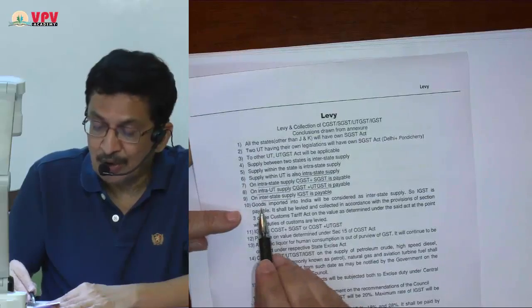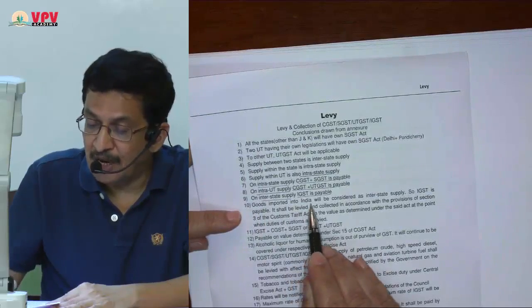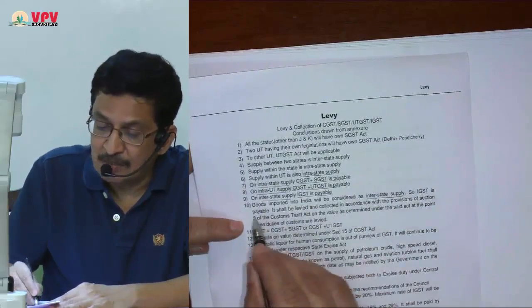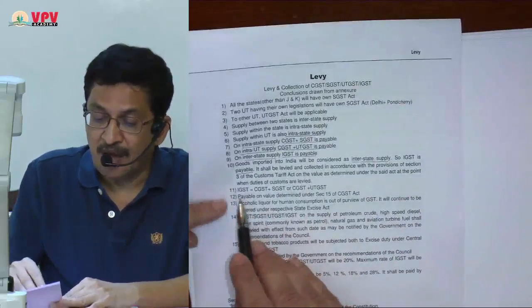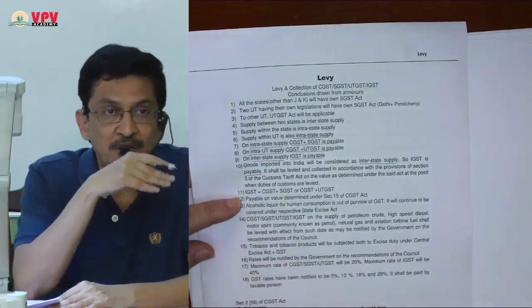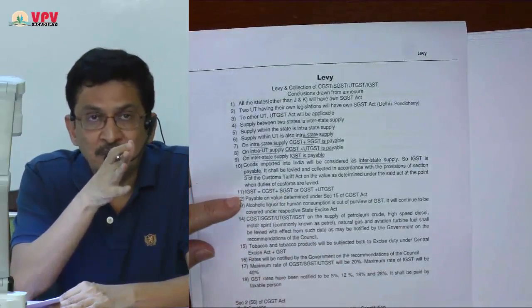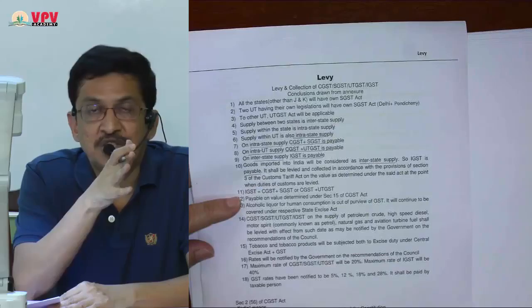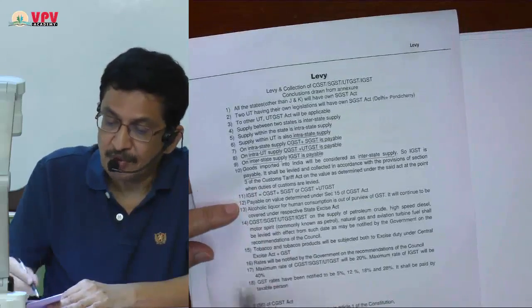I will read it out for you. Goods imported into India will be considered as interstate supply, so IGST is payable. Next point, IGST is equal to CGST plus SGST. I already told you IGST will have 2 components, either CGST plus SGST or CGST plus UTGST.